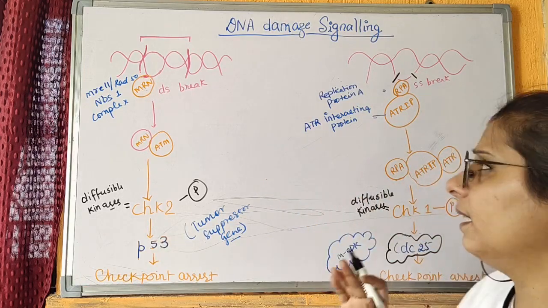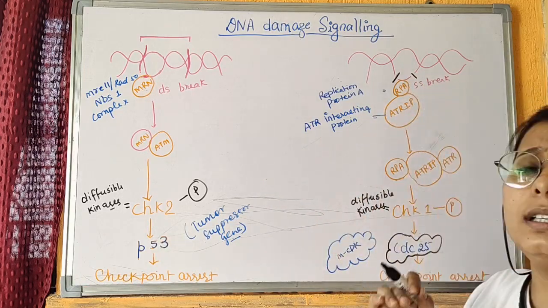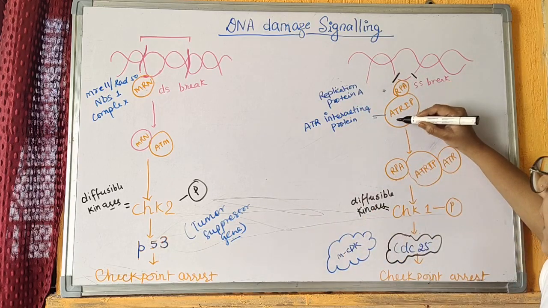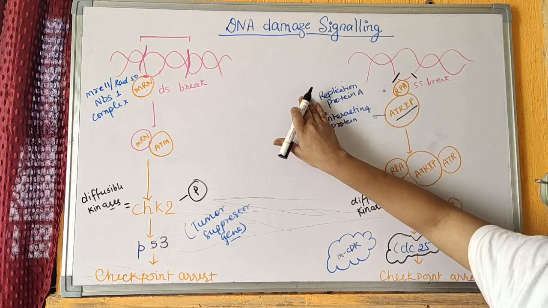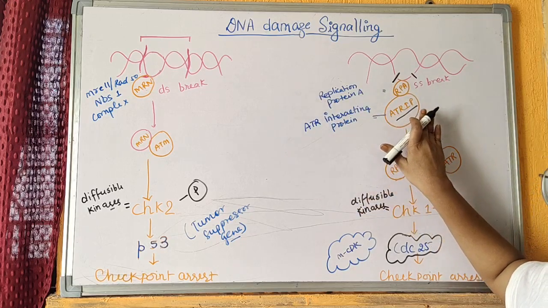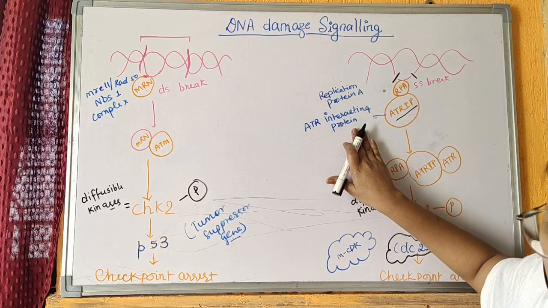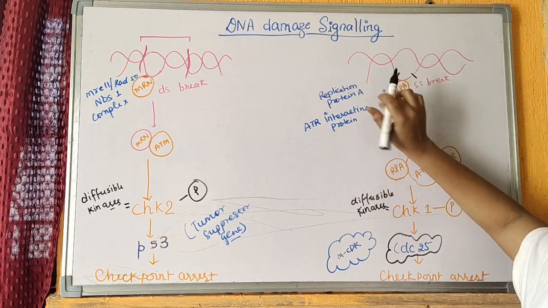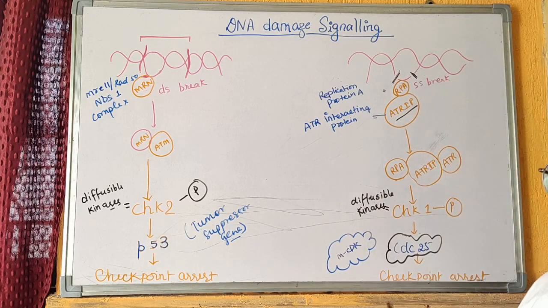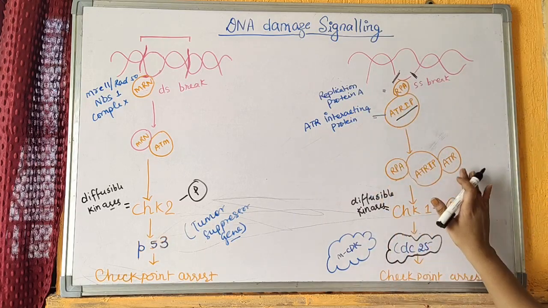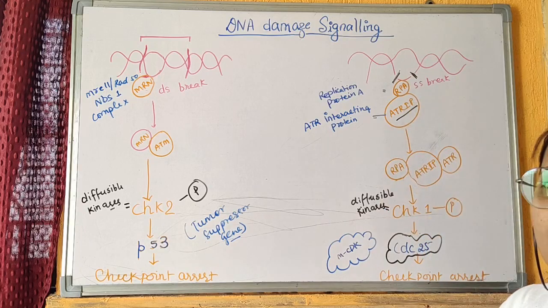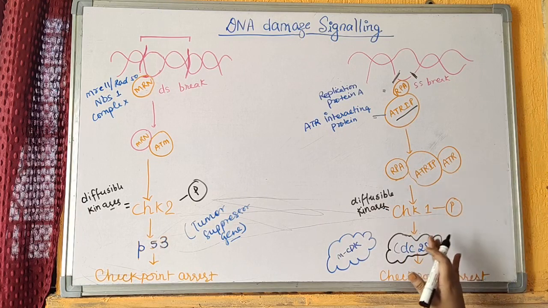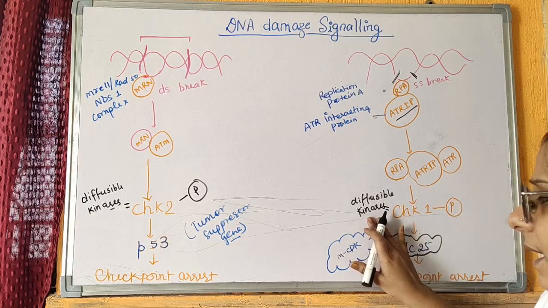If in a cell cycle there is a single strand break or DNA lesions, then other proteins called RPA and ATRIP come in. RPA is replication protein A and ATRIP is the ATR interacting protein. When there is a break, both of these proteins come and bind to this single stranded break region. When both of these are bound here, then ATR comes and binds to this, and further this complex activates CHK1 by phosphorylating it, and this CHK1 is also a diffusible kinase.